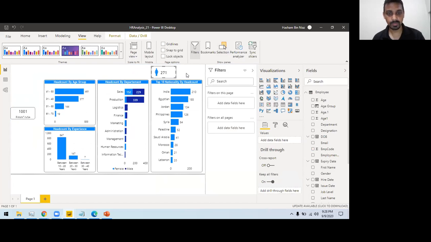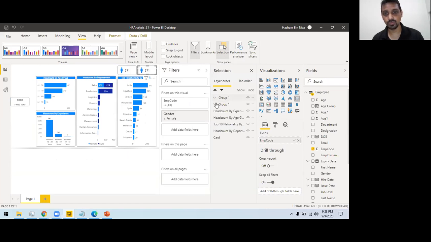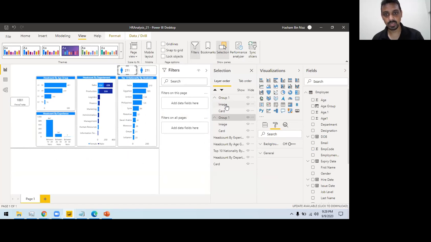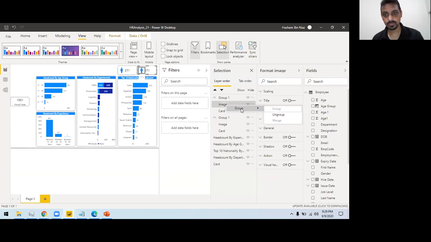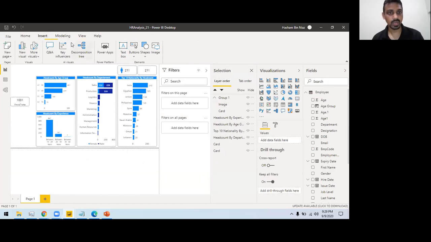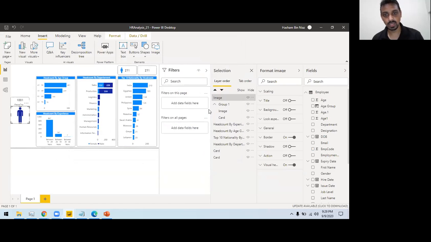Let's copy paste this thing. So you see, I did copy paste the whole group. Now, if I want this icon to be removed, not this one, I can remove this image here, ungroup for now, and then I can remove this image. And one more thing, I can add an image of a male. So I have an image of a male. I need to provide this image.